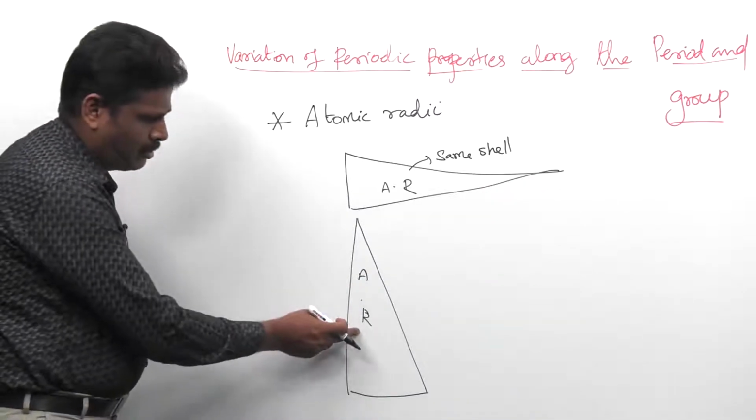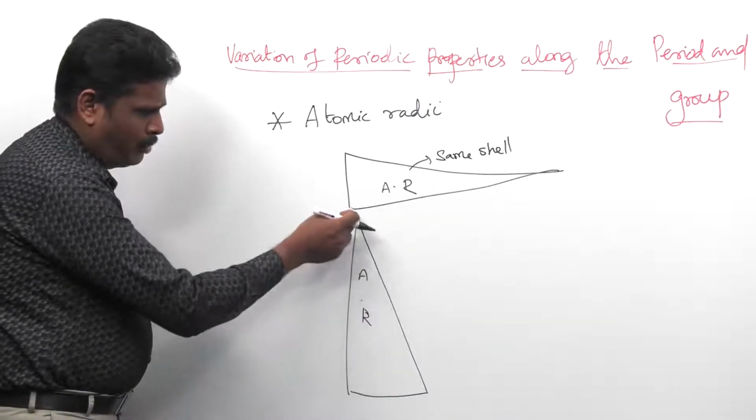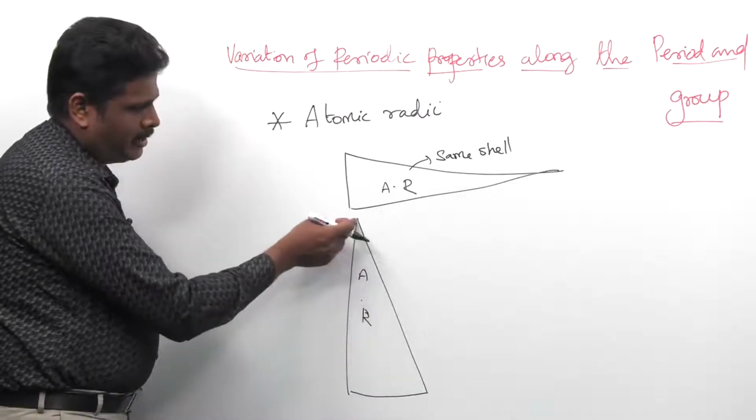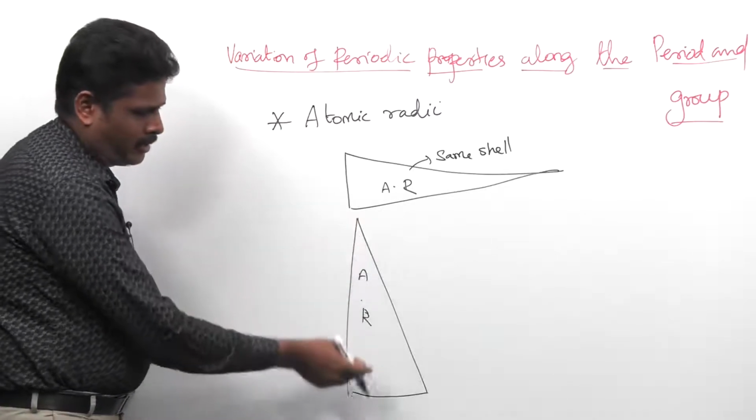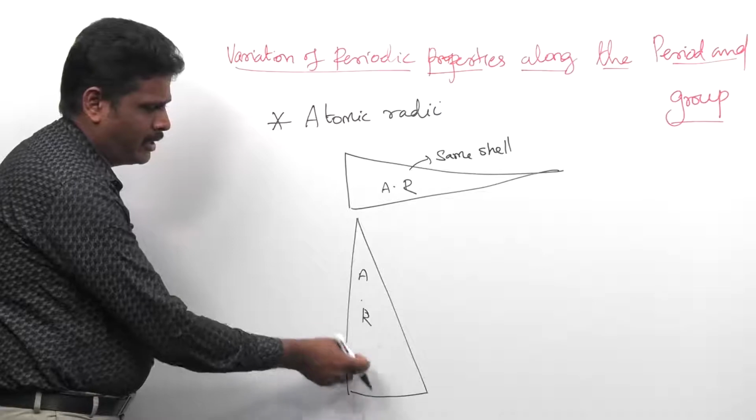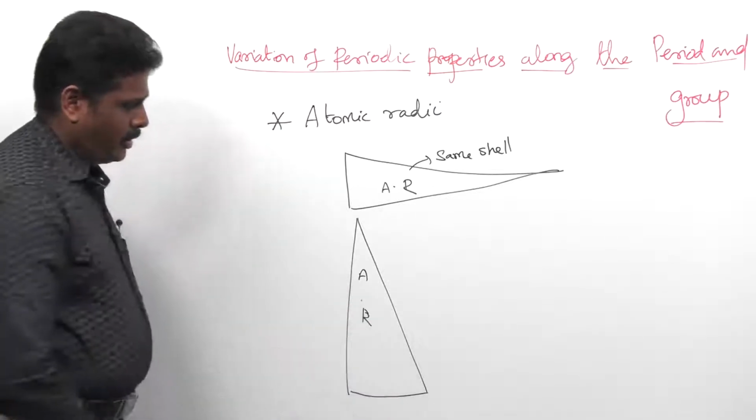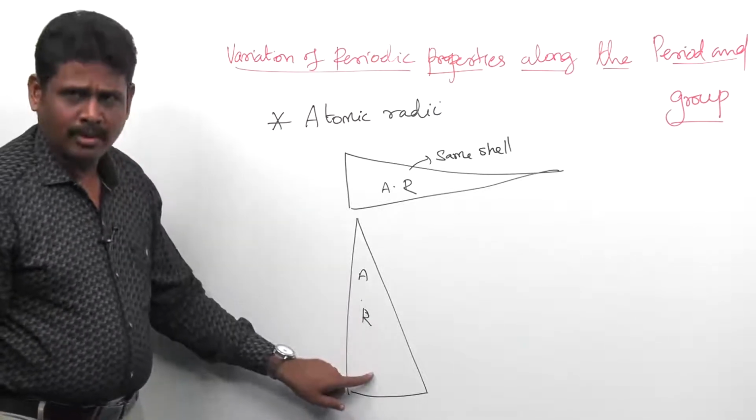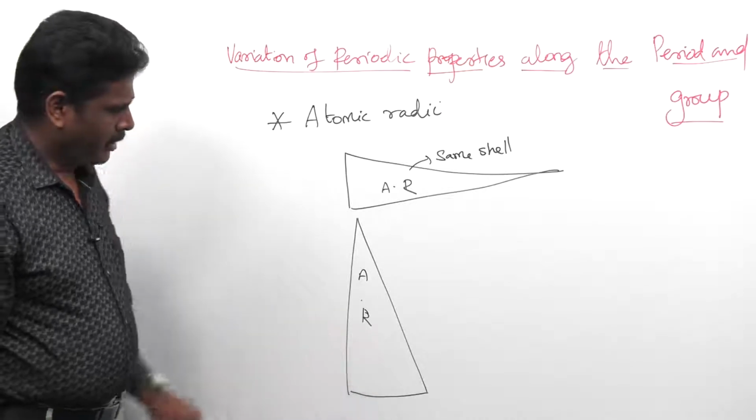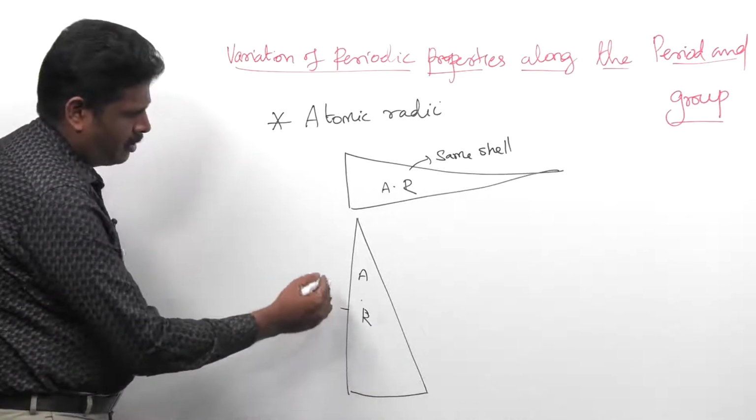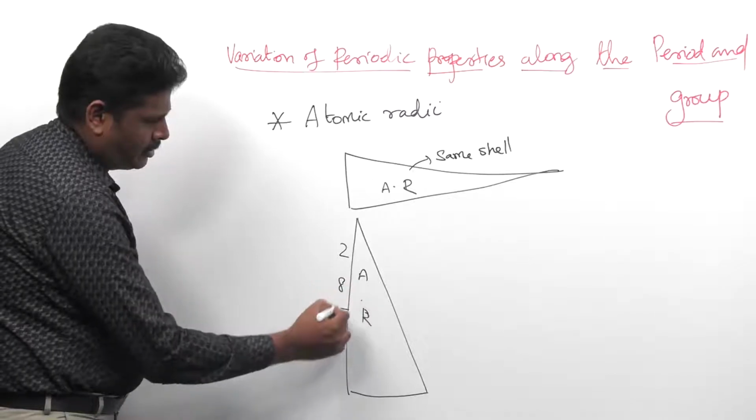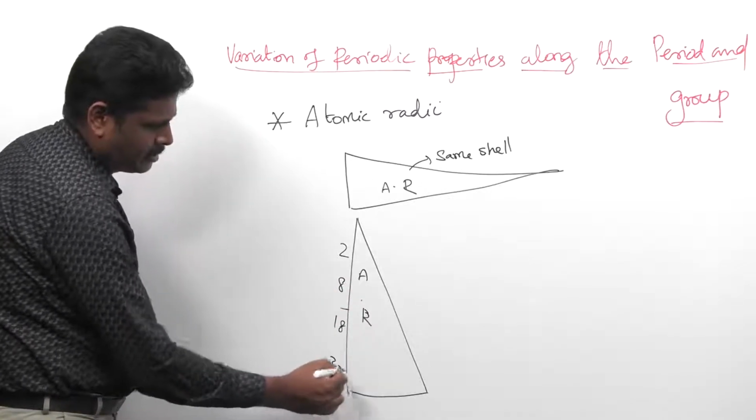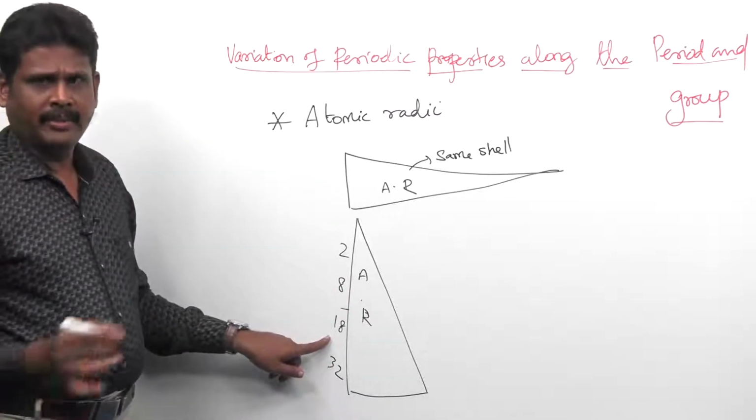Now come to the group. When we move down the group, see here the atomic size is small, whereas when we move down the group, atomic radii is large. Why does atomic radii increase down the group? Here the number of electrons increases like 2, 8, 18, 32. All this we have seen in the previous session.